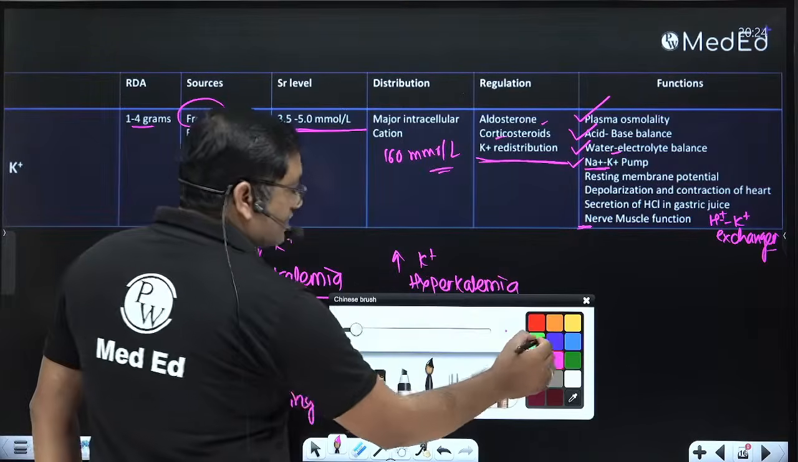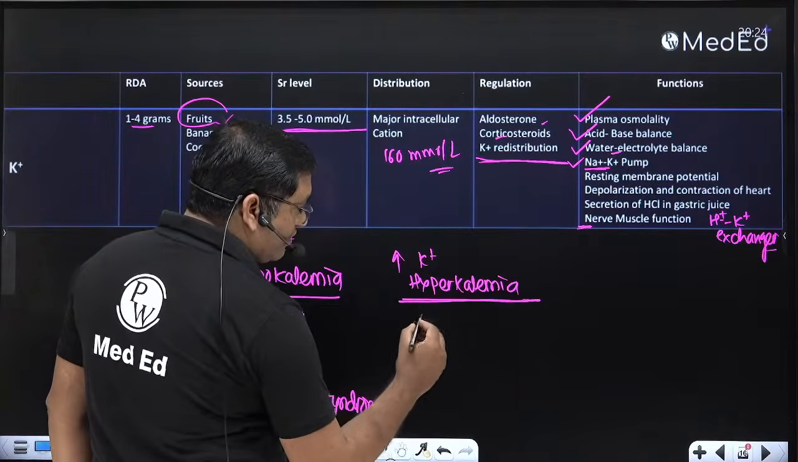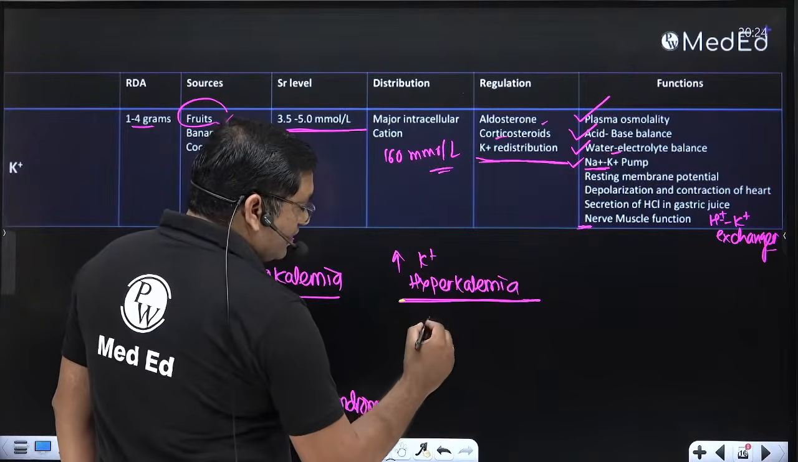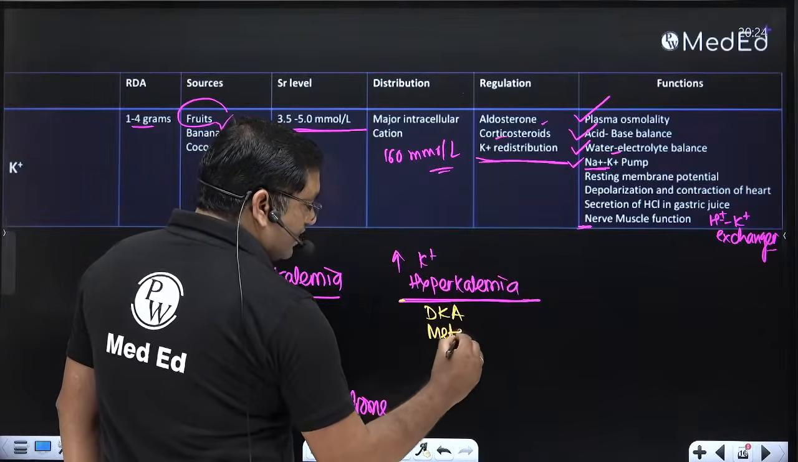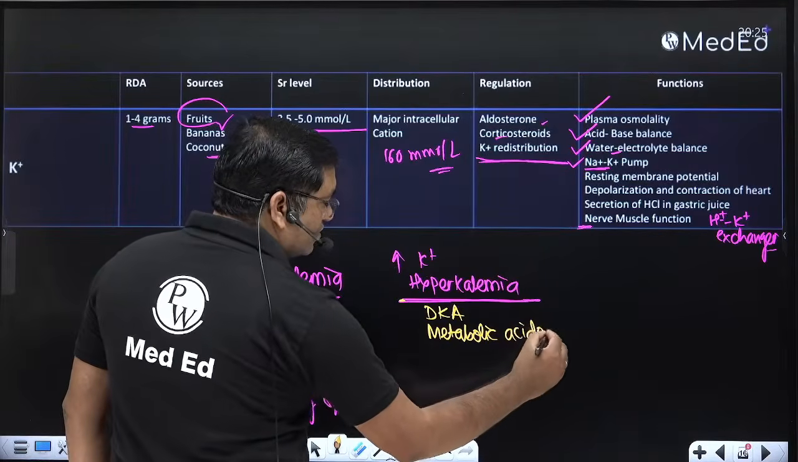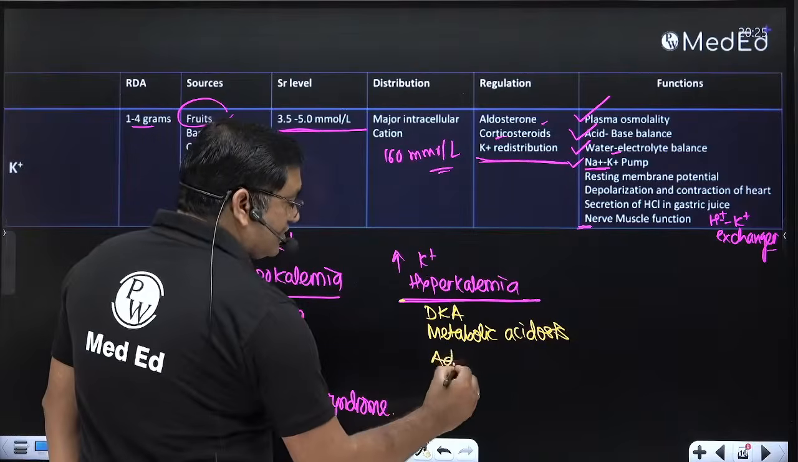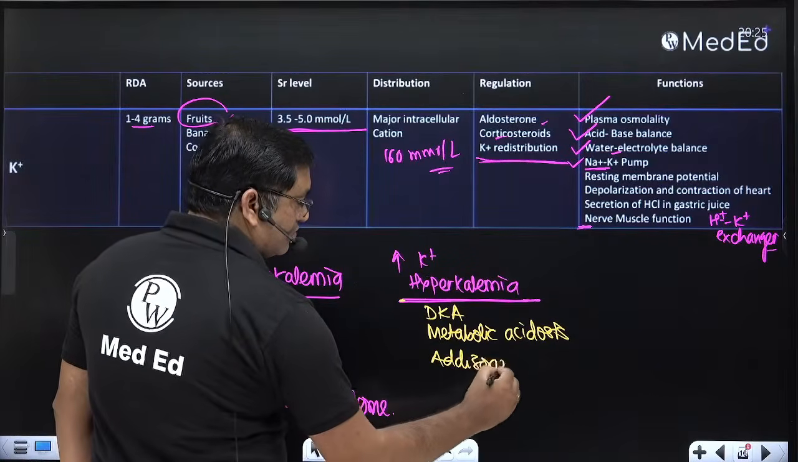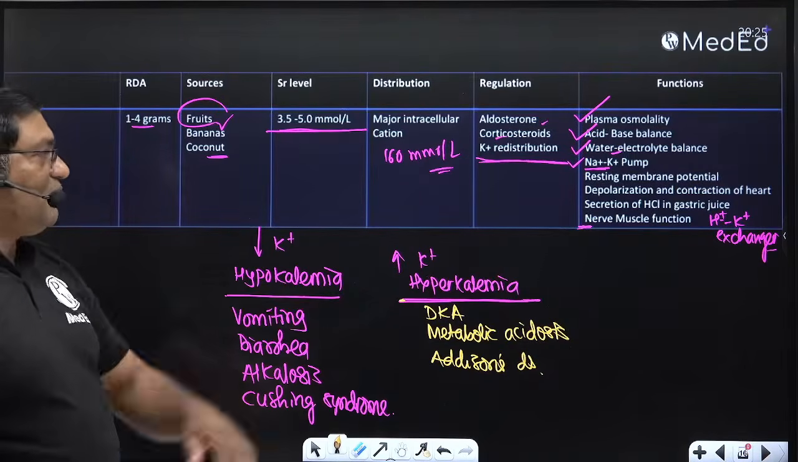Hyperkalemia, an increase in the potassium level, is mainly seen in diabetic ketoacidosis, metabolic acidosis and lactic acidosis, because of potassium redistribution. Then Addison's disease. So these are the causes of hypokalemia and hyperkalemia.